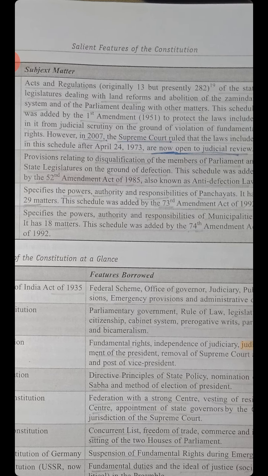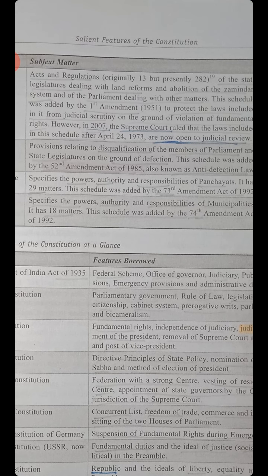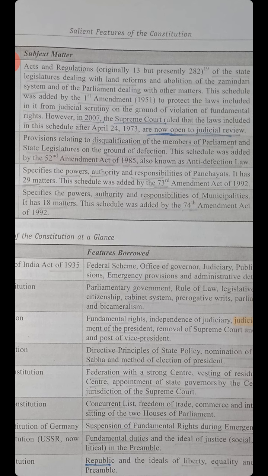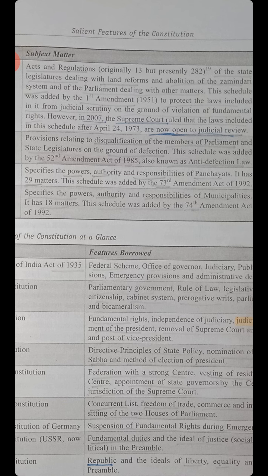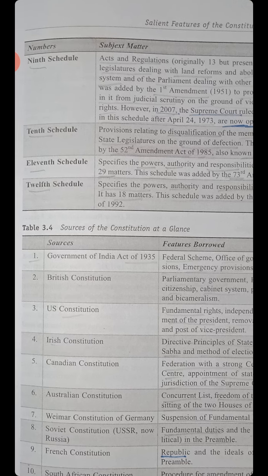10th schedule, Article 102 and 191. Provision relating to disqualification of the members of the Parliament and state legislature on the ground of defection. This schedule was added by the 52nd Amendment Act of 1985, also known as the Anti-Defection Law.